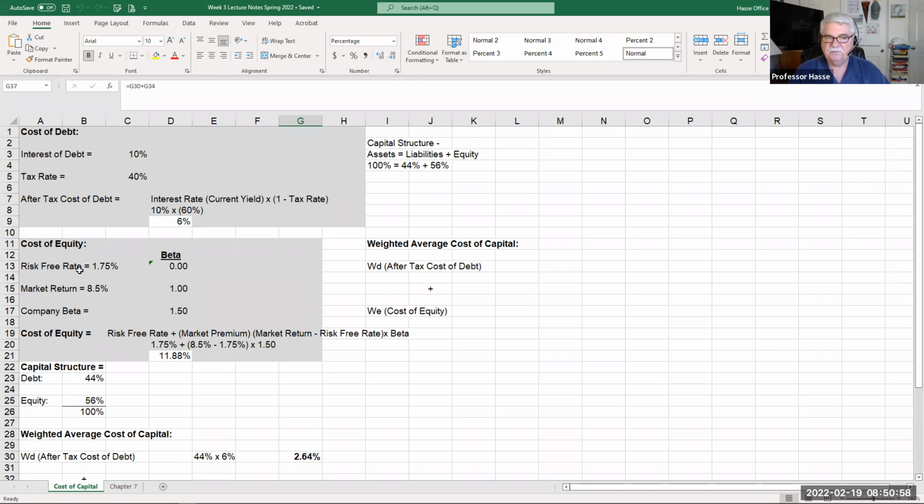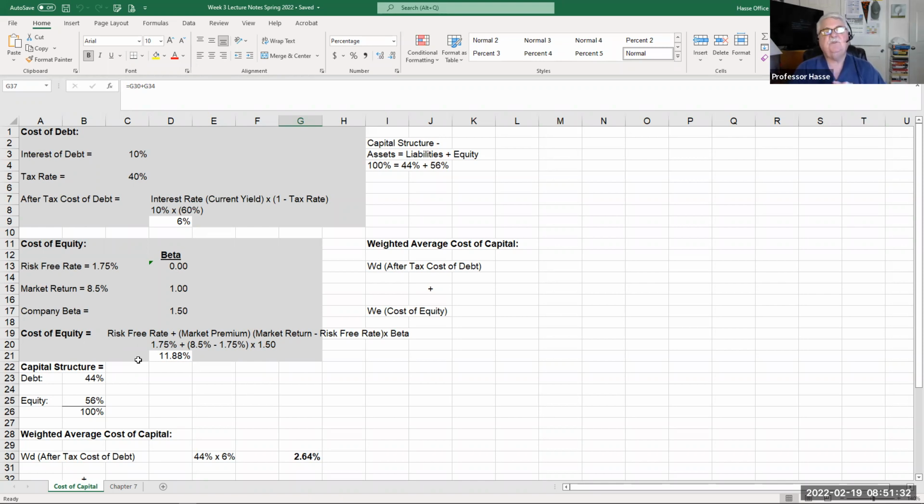You found the risk. You were given the risk-free rate, you were given the market return, you were given the beta of the company, and you put that into this equation: the risk-free rate plus the market premium times the beta of the company. The market premium is determined by the market rate of return, in this case 8.5, minus the risk-free rate, times the beta, and we get 11.88%. Many of you came up with your calculation for your firm based on the data I gave you in case number 1, and all of you did it very well. So that's the cost of equity.